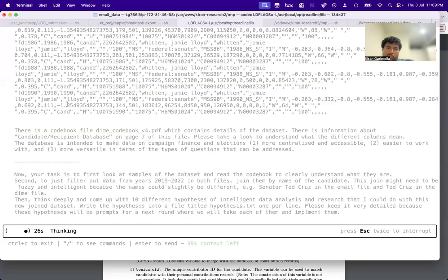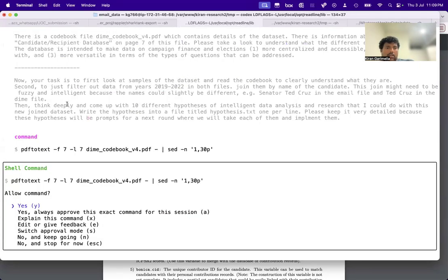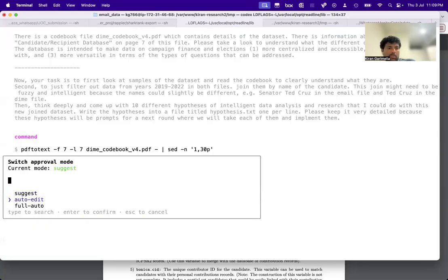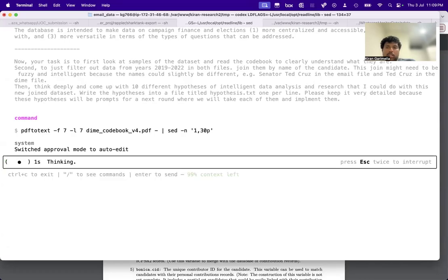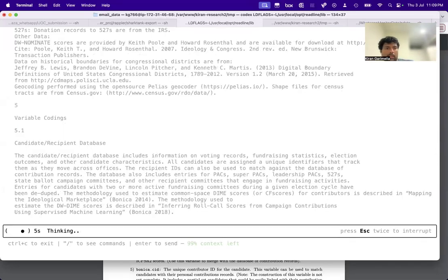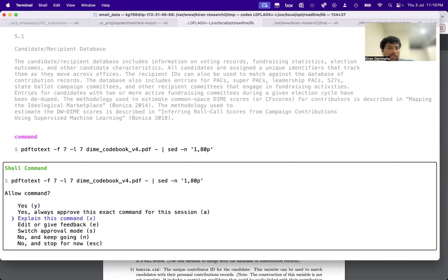Okay, so it's doing it, checking these things out. Yes, always switch approval mode. So this is auto edit. I will probably give it full edit. It's looking at section 5.